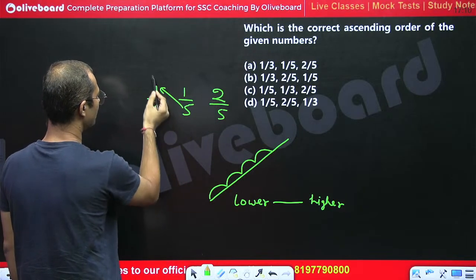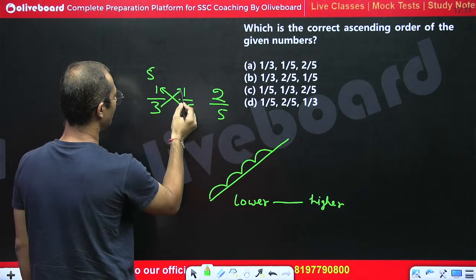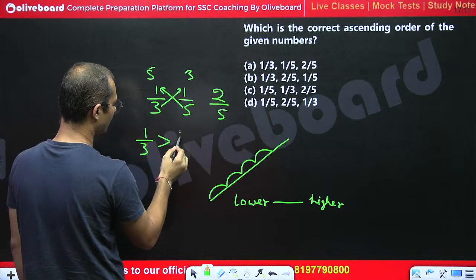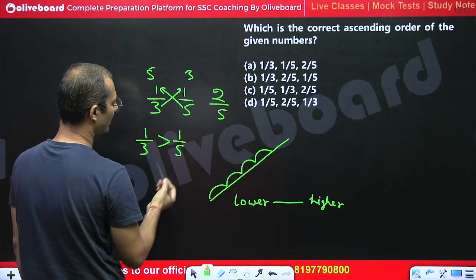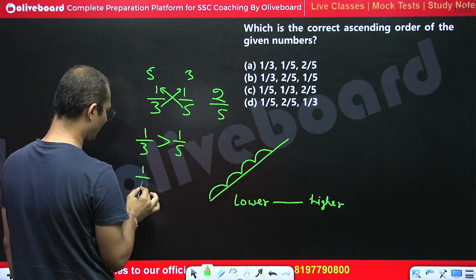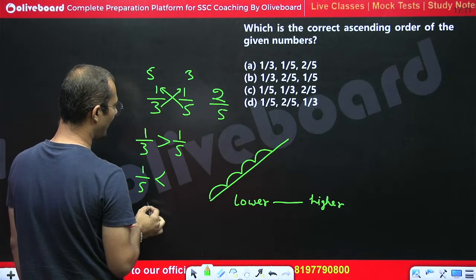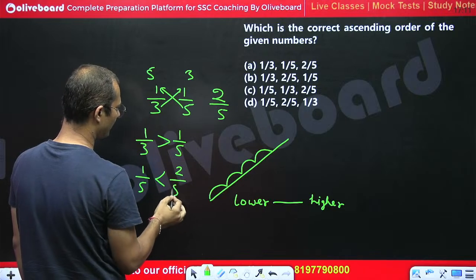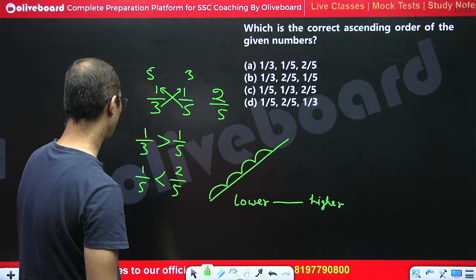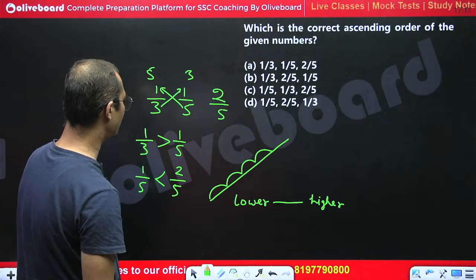If we multiply this, this would be 5 and this would be 3. It means that 1 upon 3 is greater than 1 upon 5, right? And comparing, 1 upon 5 is less than 2 upon 5. Got the point?